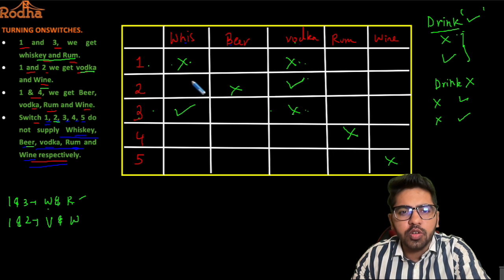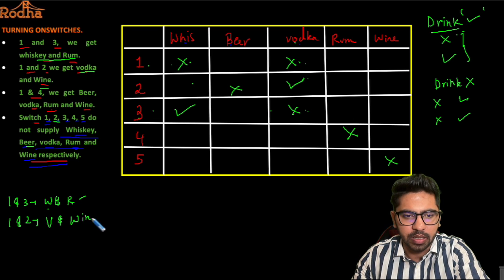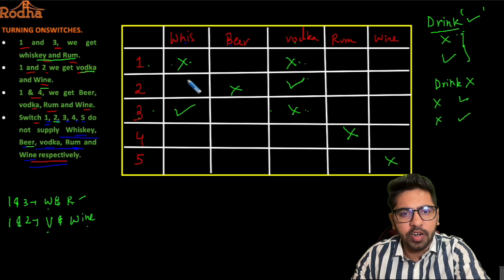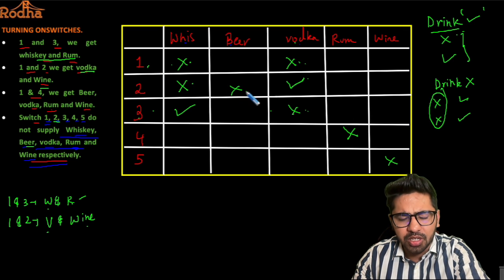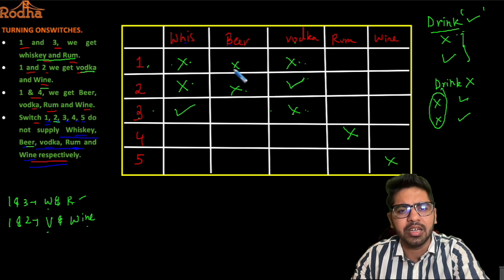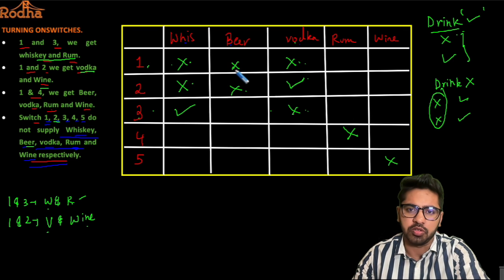क्या मुझे 1 और 2 से whiskey चाहिए? Do I want a whiskey from 1 and 2? No, this is wine, okay? 1 and 2 we want a vodka and wine. Whiskey तो नहीं चाहिए. So if I don't want this drink, so can I say it should be the same mark? If 1 is cross, then the other should also be a cross because I don't want this drink. Similarly, 1 and 2 से I don't want a beer as well. This is a cross, so this should also be definitely a cross here, right? ये भी मेरा cross होना चाहिए, ठीक है ना?